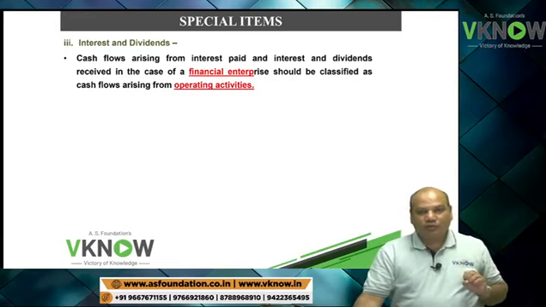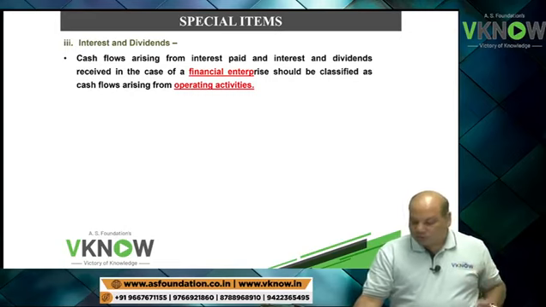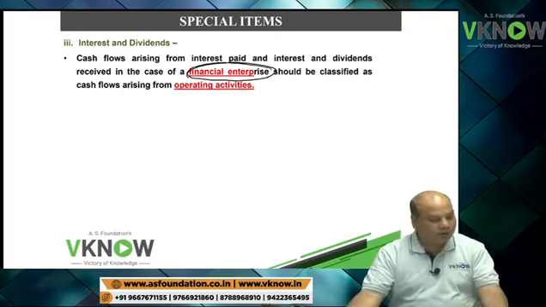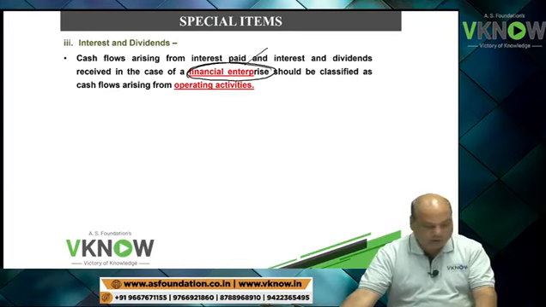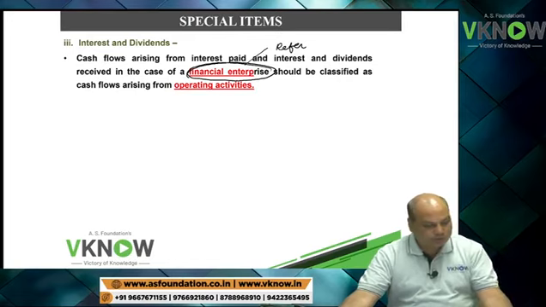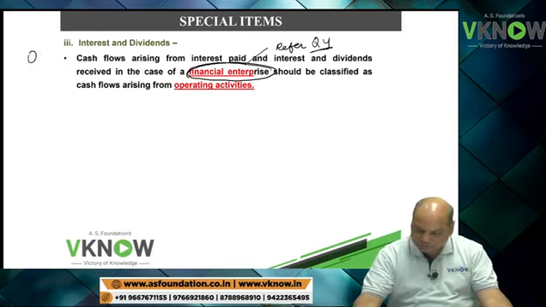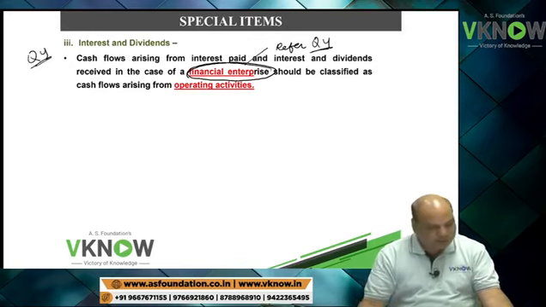However, one has to look at the business model. If it is a financial enterprise, we have taken one example also. So right here, refer question number 4, for this paragraph, where it was a bank.